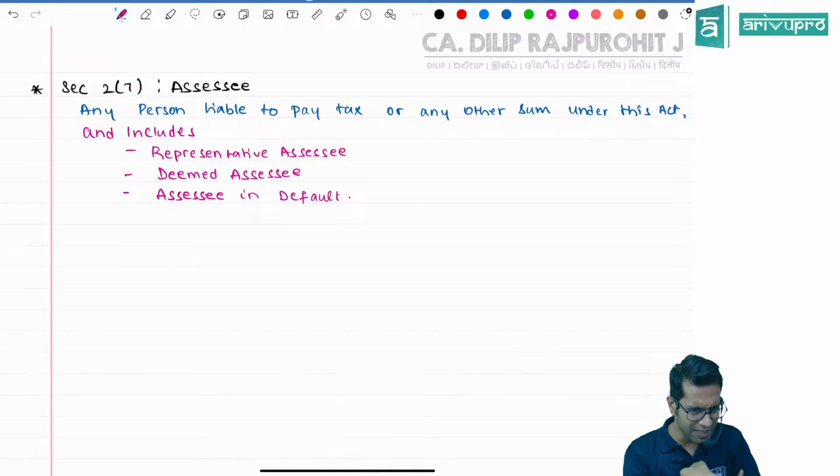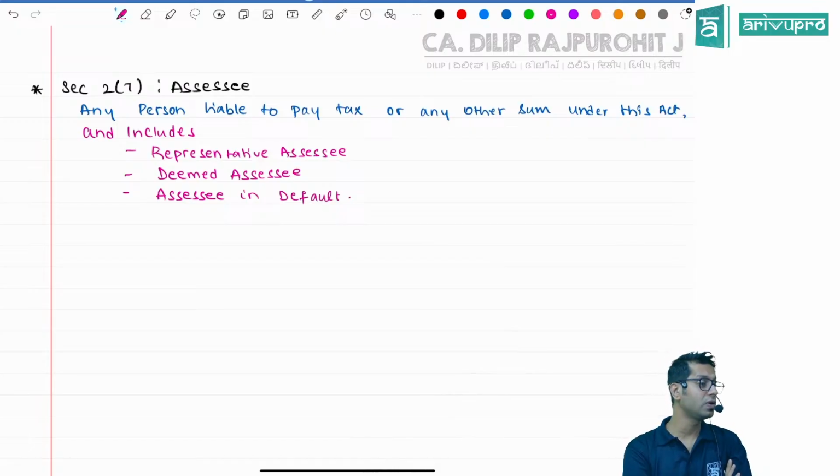Please note, I have paid my taxes, but I did not pay my interest liability. Because I delayed payment of taxes, I did not pay interest. The lawmakers are telling you, though you have paid tax, Mr. Dilip, you will still be called an assessee because you have not paid other dues. And it includes representative assessee.